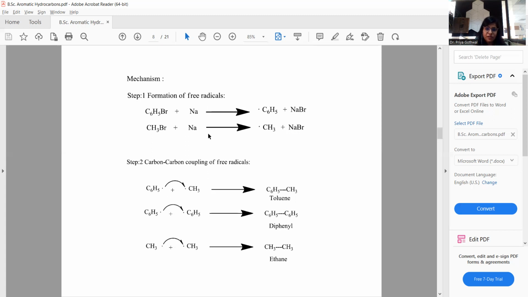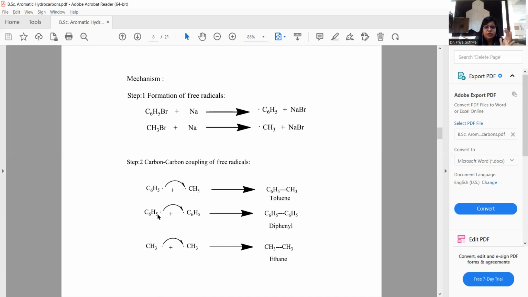In the first step, methyl or benzyl free radicals are generated. In the second step, carbon-carbon coupling of free radicals takes place. The second step is a coupling reaction step. In this, the benzene and the methyl free radicals combine to form toluene, which is a product of alkylation.